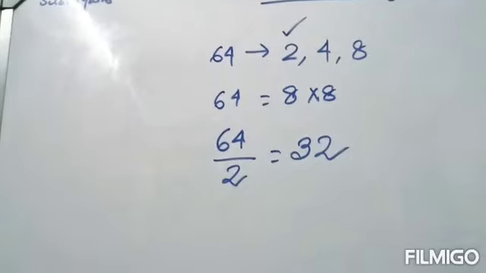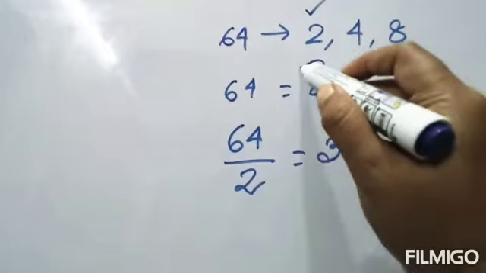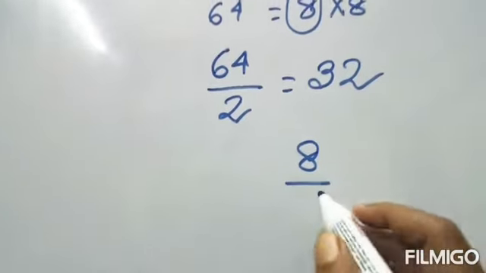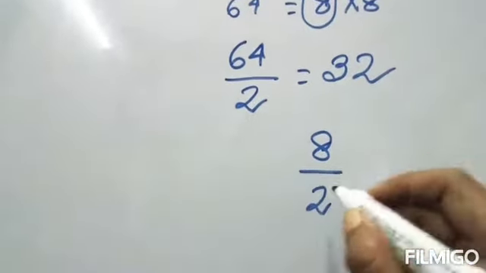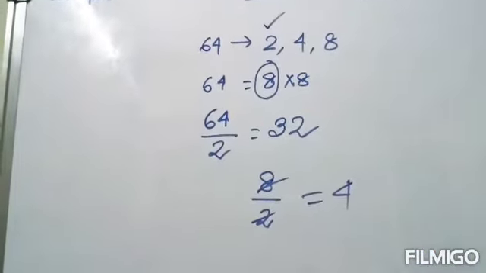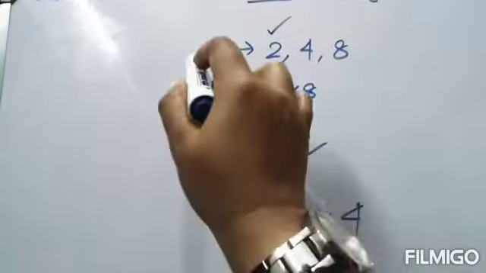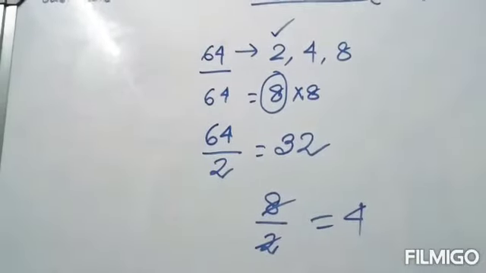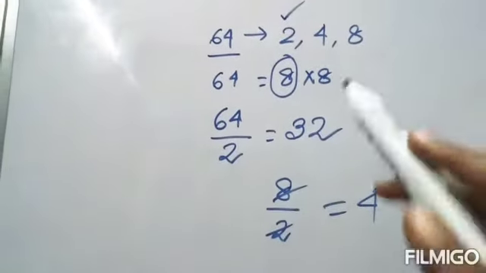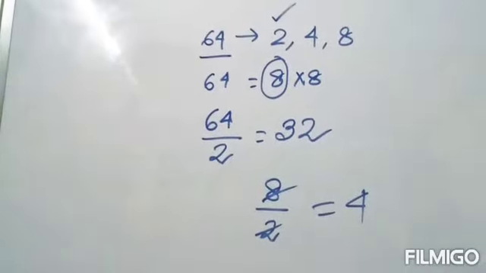Similarly, what is the base of 64? Base of 64 is 8. Now, 8 is divisible by 2 or not. Yes, 8 is also divisible by 2. So, what we can conclude from this explanation is that any perfect square which is divisible by a prime number, that prime number will also divide its base. Now let's check with any other number.